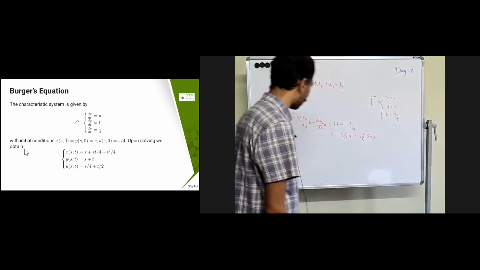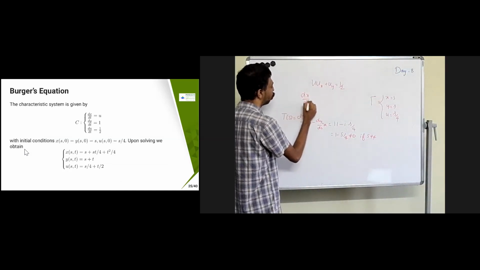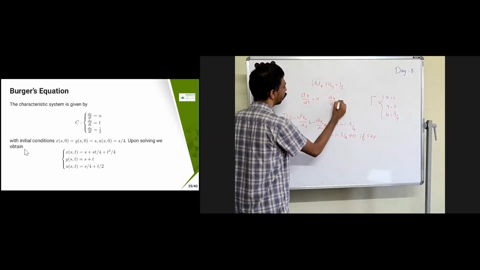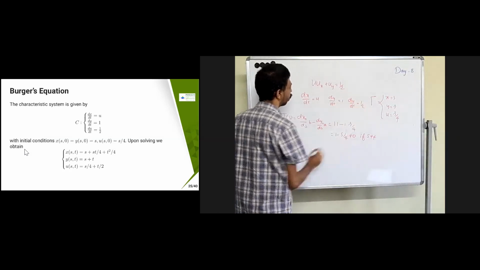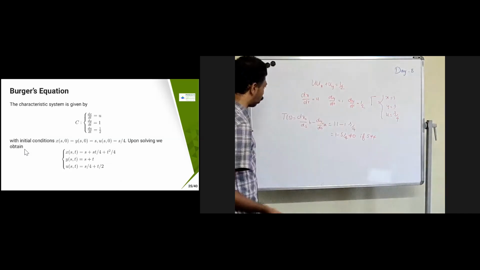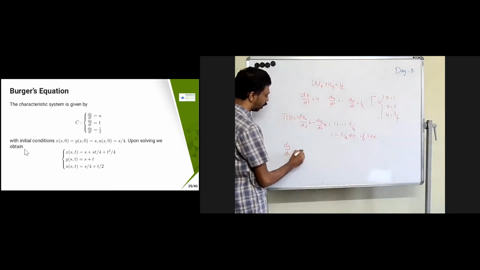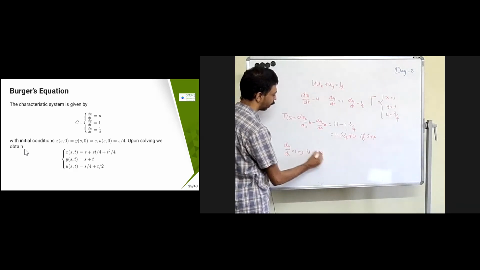So what is the characteristic equation? The characteristic equation is as follows: dx by dt equal to u, dy by dt equal to 1, and du by dt equal to half. Now I can solve this. We have dy by dt equal to 1, which implies y equals t plus some constant.